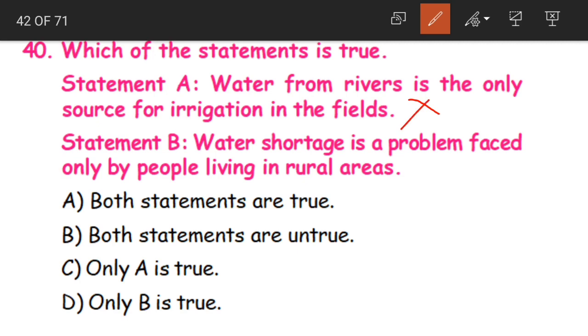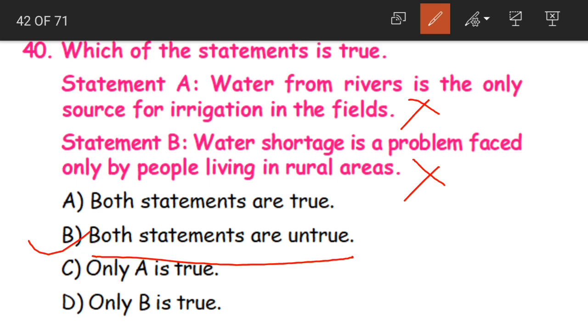Okay. And statement B, water shortage is a problem faced only by people living in rural areas. This is also false. So that is why, what will be the answer? Both statements are untrue. B option. That is our answer.